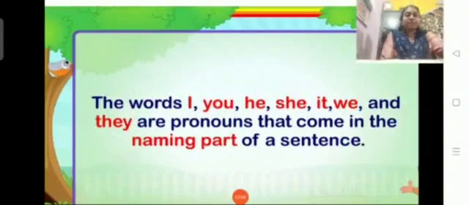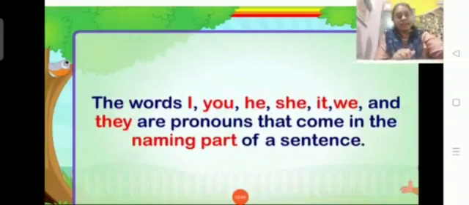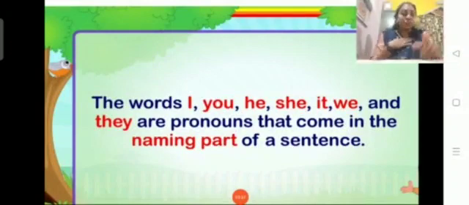Now the words I, you, he, she, it, we and they are pronouns that come in the naming part of a sentence. When you are starting the sentence, you need not take your name and begin the sentence. Now when I am talking about myself, I don't say Kavita, Kavita, Kavita. Instead what will I say? I'll say I am Kavita. That means I is talking about me, myself, right? You, when I'm talking about you, you are my best friend, right? You are my best friend.